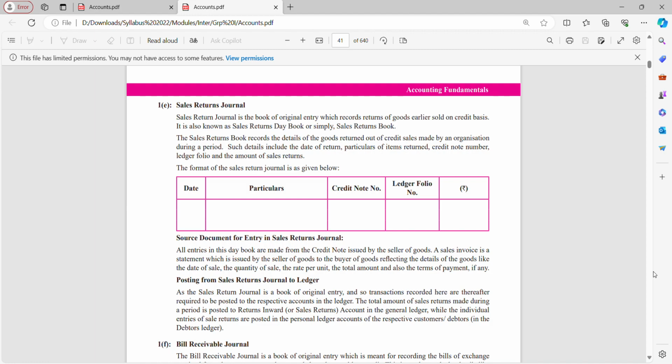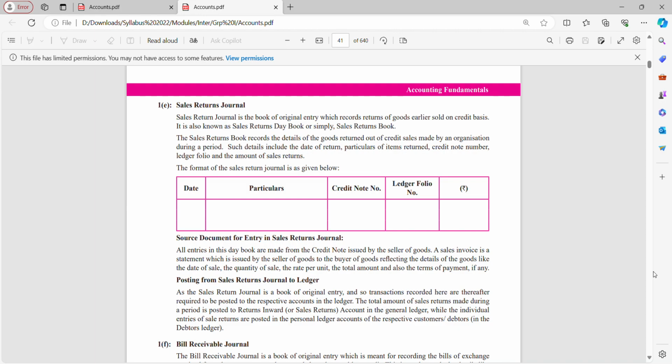Source document for entry in sales return journal. It can be the credit note issued by the seller of goods, or the sales invoice. These two documents will give us details of quantity, value of goods returned, rate per unit, amount, and also the terms of payment, if any.